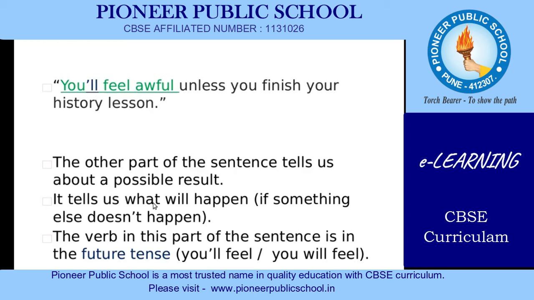It tells what will happen if something else doesn't happen. The verb in this part of the sentence is in future tense. Now, if you look at only this green colored part, then the verb over here is will. You will feel awful. This is the contraction used in the first part of the sentence. You'll feel awful.